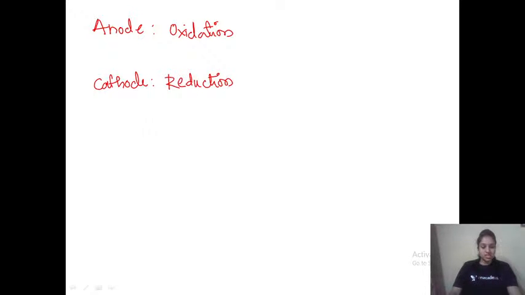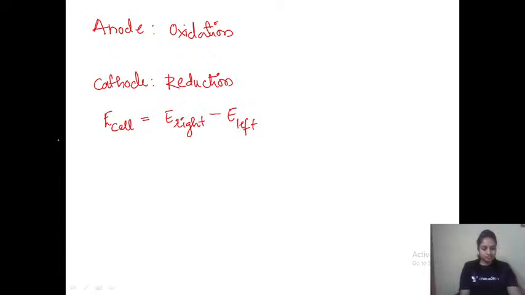E cell is called the cell potential. E cell is equal to E right side electrode minus E left side electrode.